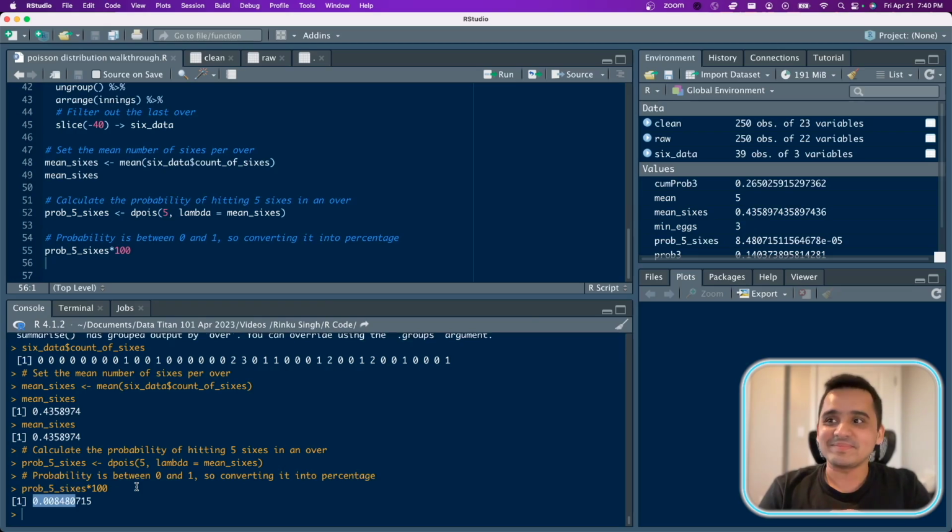What a guy. So now that we're done with the calculations, you can see that it was such an easy calculation. Note that this calculation assumes that the probability of hitting a 6 in a given ball is constant and independent of other balls, which may not be true in practice. So for example, if it's a no ball, the batsman is free to hit without the fear of getting out, so the probability of hitting a 6 is high. And there are a lot of other factors that might affect the scenario in that game. So I agree, a lot more complex analysis can be done by adding a lot more variables to calculate the chance of 5 sixes in that last over.